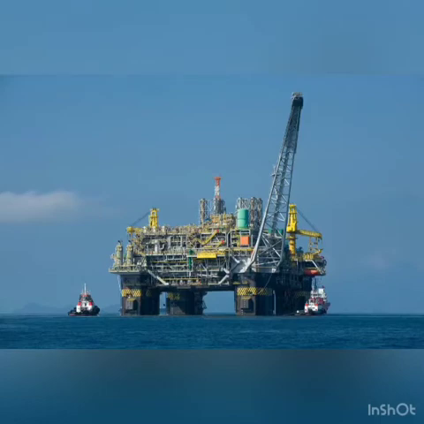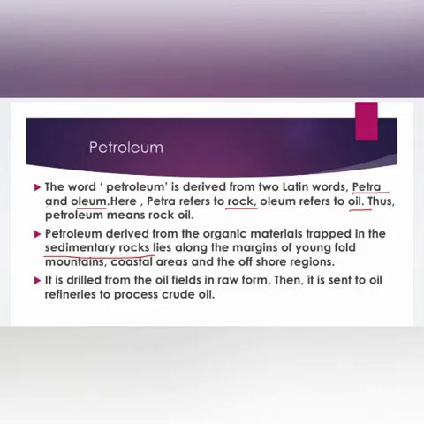So petroleum, this word is derived from two Latin words, petra and oleum. Here petra refers to rock, while oleum refers to oil. Thus petroleum means rock oil. Petroleum is derived from the organic materials trapped in the sedimentary rocks. It lies along the margins of the young fold mountains, coastal areas and the offshore regions.